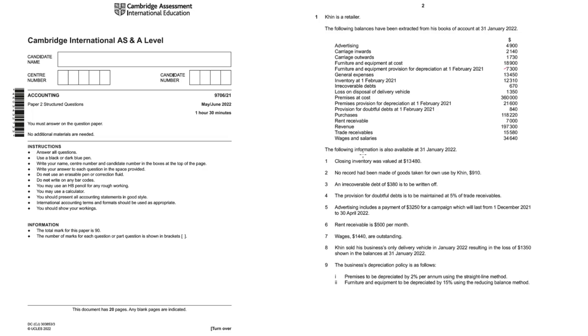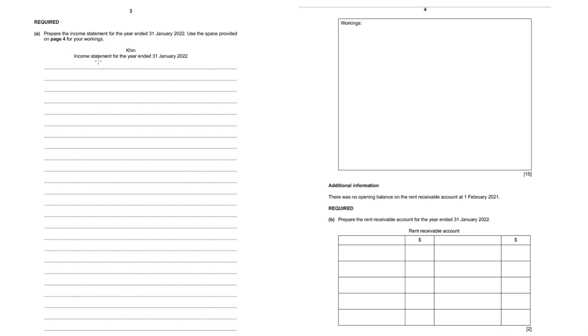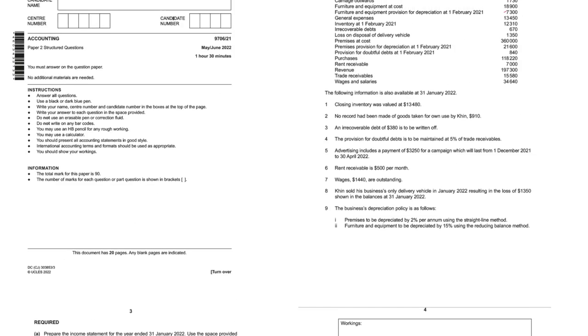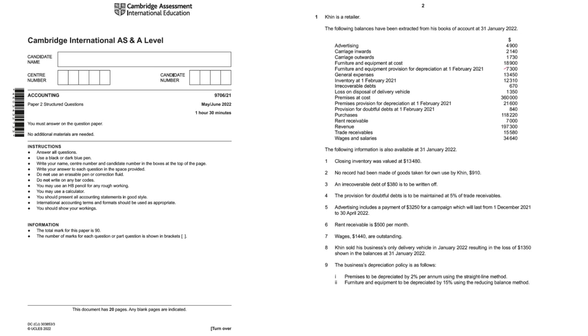So let's read the other information. Before reading the other information, let's see what is the question in part A, part B, so that while reading the additional information, we can analyze accordingly. If I go to the next page, they've asked me to prepare the income statement. So all the additional information we will read with that perspective. Closing inventory, we know that it'll go in the trading account in the calculation of gross profit. Then no record has been made of goods taken for own use by the owner, 910. So this will be deducted from the purchases value in the trading account.